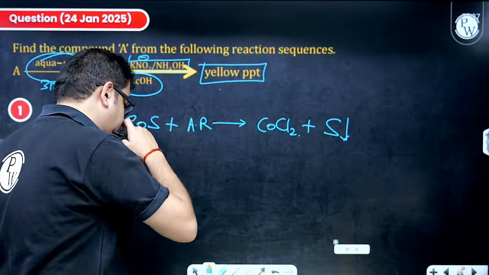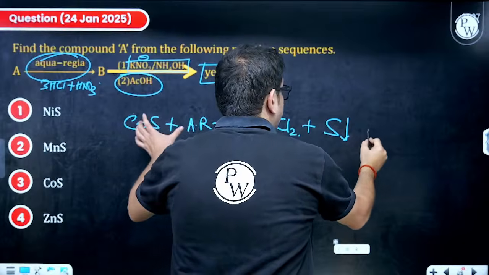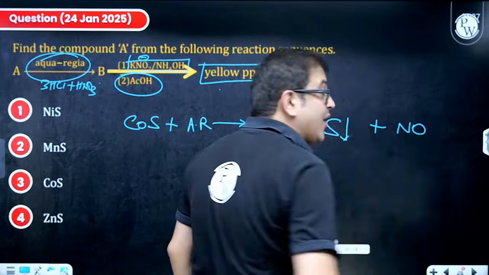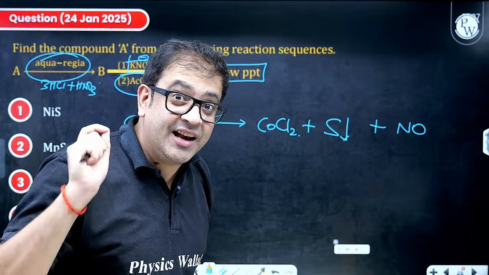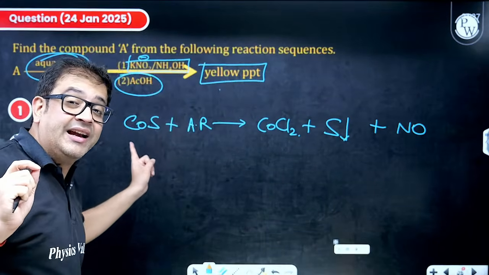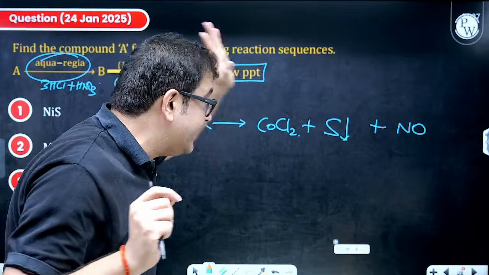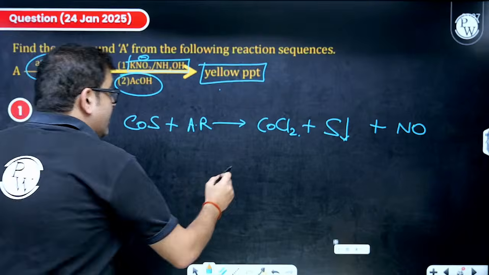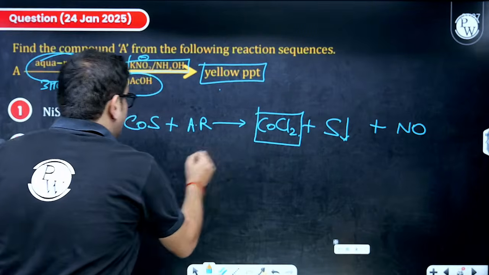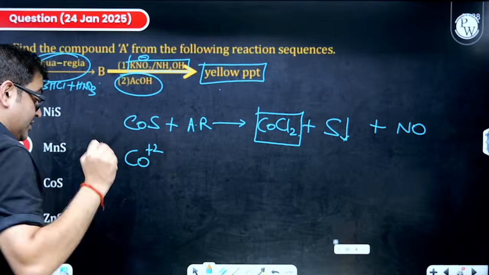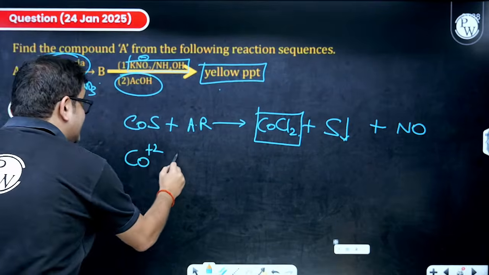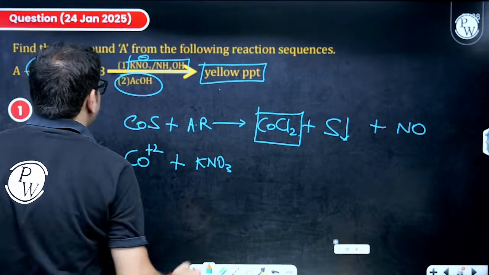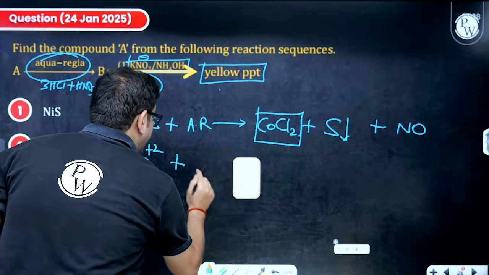Point number 1. Now, sir, what about who is doing this? The aqua regia, which is 3 parts of HCl and 1 part of HNO3, that nitrate ion is transforming itself to nitric oxide, and obviously after this water. Sir, what else? Now, beta, this cobalt, which is in +2 oxidation state, is actually reacting with nitrate ion, potassium nitrate, in fact potassium nitrite.